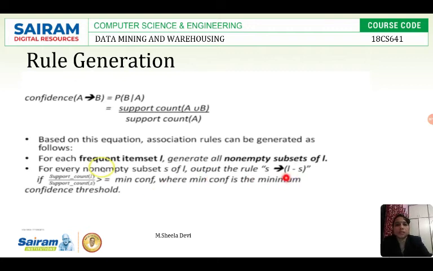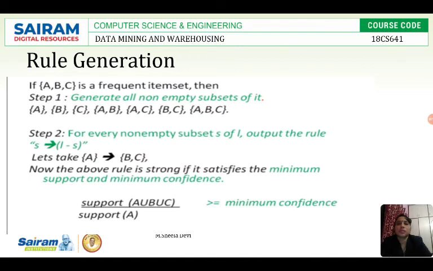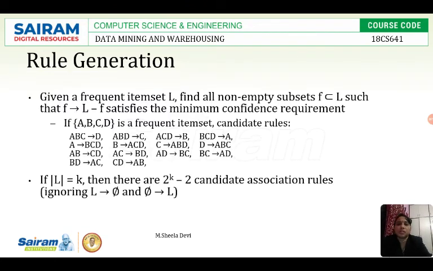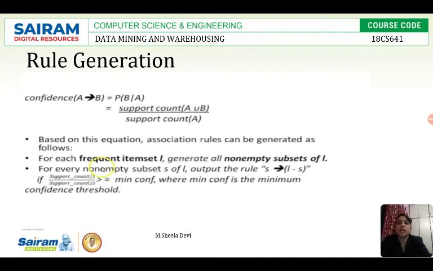The same thing which I defined in the previous slide has been given, the same formula. Next we will see the illustration here. A, B, C, AB, AC, BC, ABC. The same thing I showed in the previous slide is given already. These are the subsets which I can generate from the item set A, B, C, D. So I have again illustrated with another example.